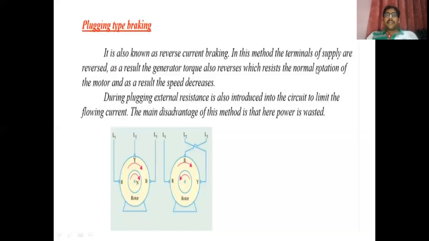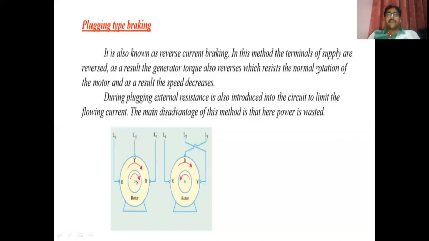During plugging, we are also using external resistance in the circuit to limit the flow of current. But the main disadvantage of this method is that power is wasted to a greater extent. I can give you the example of a three-phase induction motor where we have three terminals, and these three terminals are connected to the three phases, that is R, Y, and B. If we interchange any two phases, the motor will start to rotate in the opposite direction, and when the speed is almost equal to 0, we apply the mechanical brake, and thus the vehicle or the motor gets stopped.